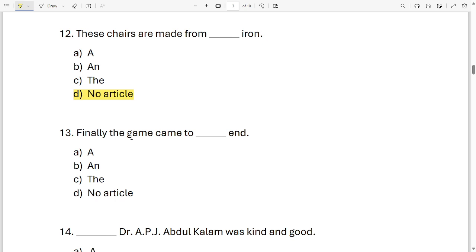Next sentence. Finally, the game came to dash end. Now, what word will come over here? A, an, the or no article is required in this sentence. Which one? A, B, C, D. Which option is correct? It is option B. Finally, the game came to an end. Okay. Next sentence.